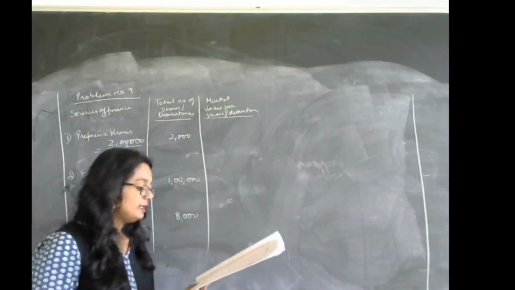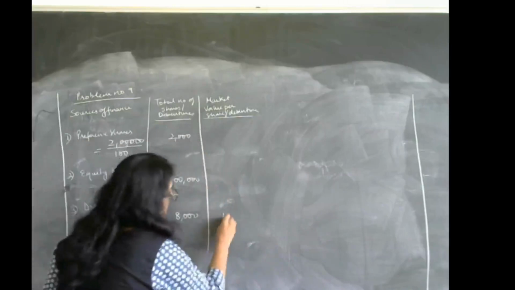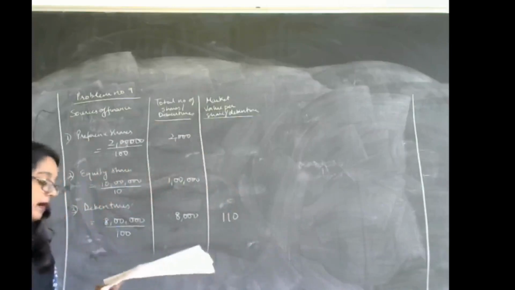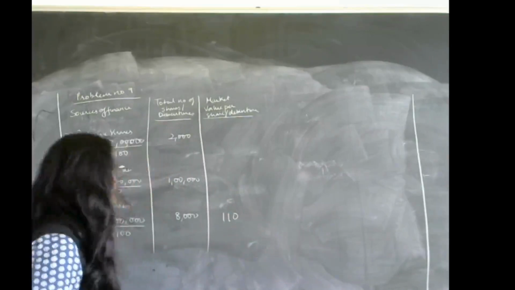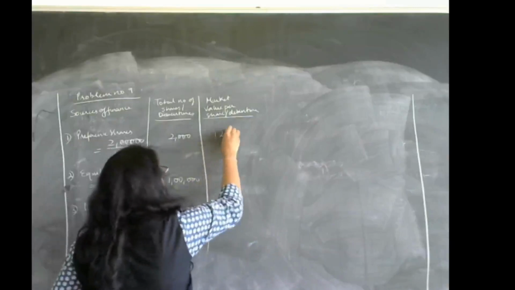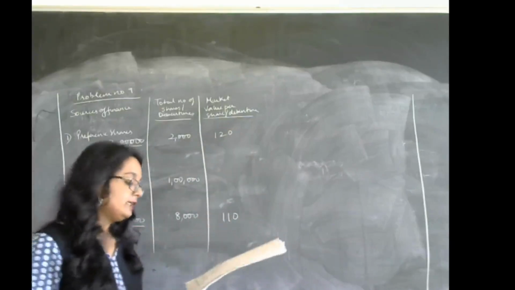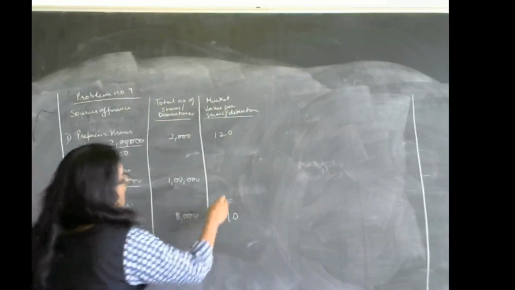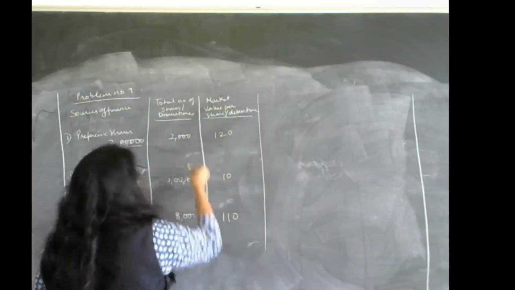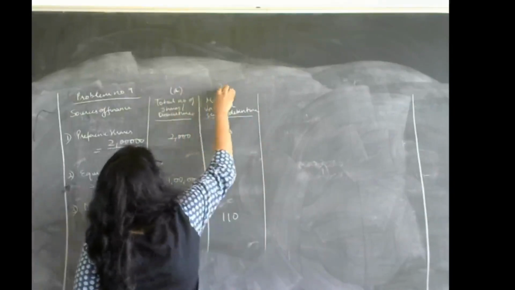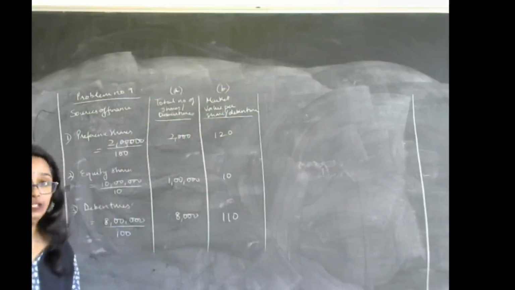Per debenture, they have mentioned that it is rupees 110, so the debenture market value is 110. For the preference shares, they have mentioned it is 120 rupees. Then for equity shares, they have mentioned that it is 10 rupees per share. So A multiplied by B, you will get your market value.